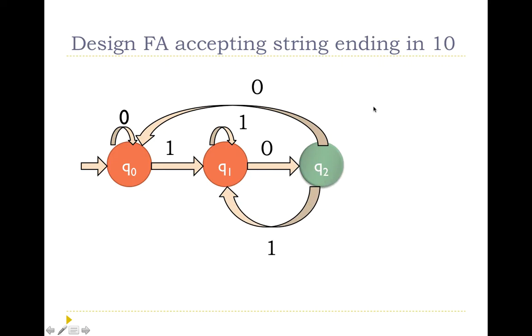But suppose it is 0, 0, 1, 1, 1, 0 and there is a 0 again. That means it is not ending with 1, 0, so it has to search for 1, 0 again. So it goes back to the state Q0 and then starts searching for 1, 0 to come so that it can reach the final state.